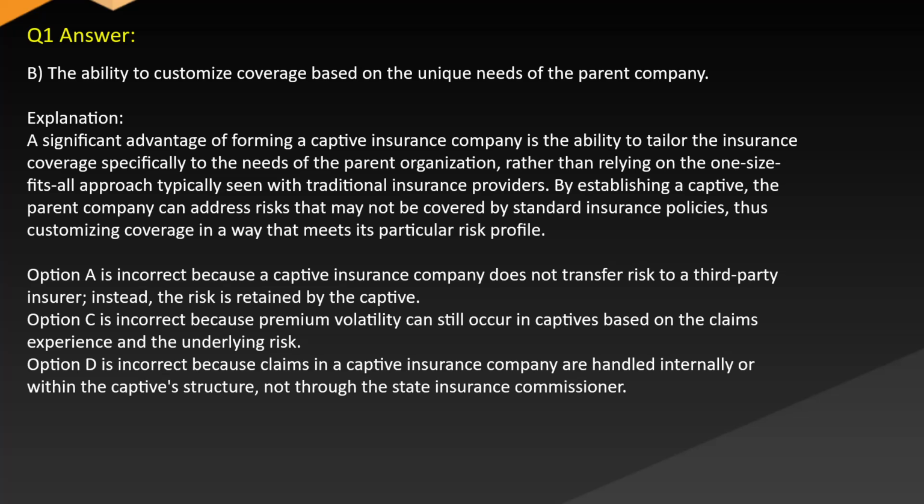Option A is incorrect because a captive insurance company does not transfer risk to a third-party insurer. Instead, the risk is retained by the captive. Option C is incorrect because premium volatility can still occur in captives based on the claims experience and the underlying risk. Option D is incorrect because claims in a captive insurance company are handled internally or within the captive structure, not through the state insurance commissioner.